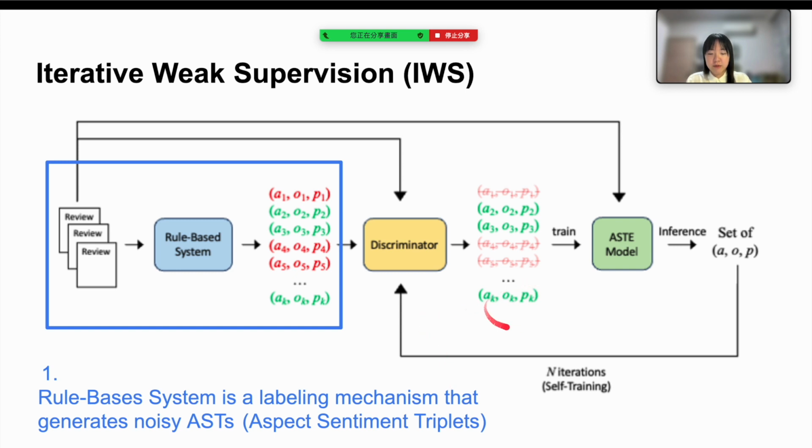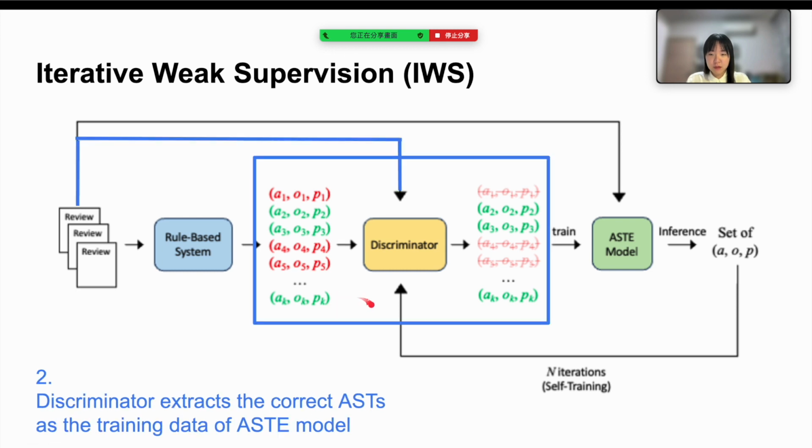The first step in IWS is to input reviews into the rule-based system. This system works like a labeling machine that generates noisy ASTs. We call this AST noisy because the rule-based system follows some semantic rules, so its result might be partially incorrect. The discriminator acts as a classifier to extract correct ASTs. It filters out the incorrect ASTs, making correct ones as training data for ASTE models.